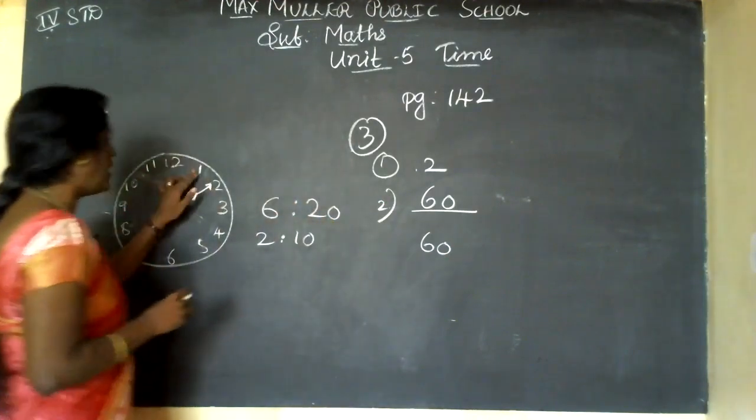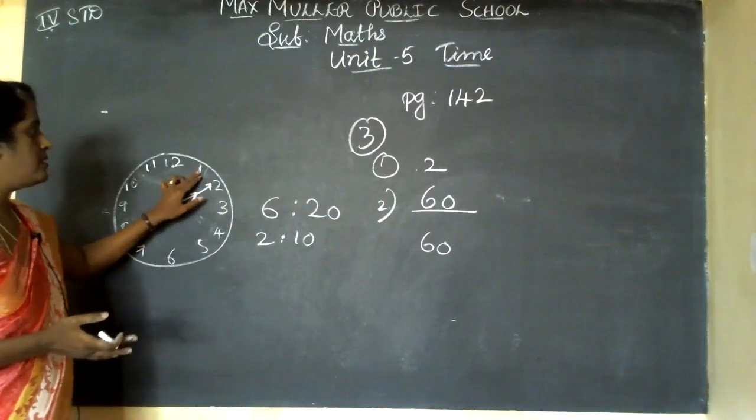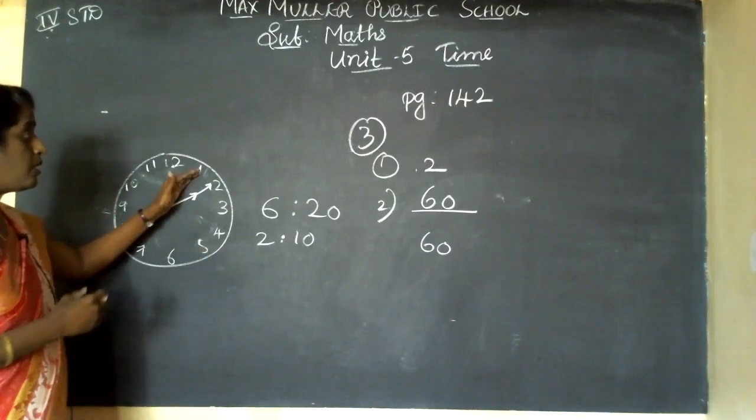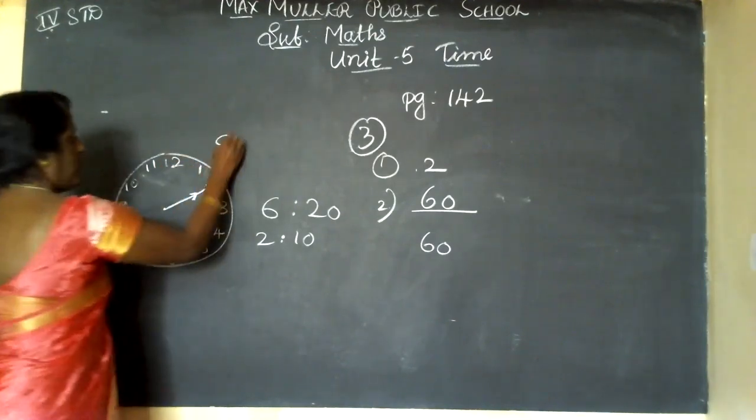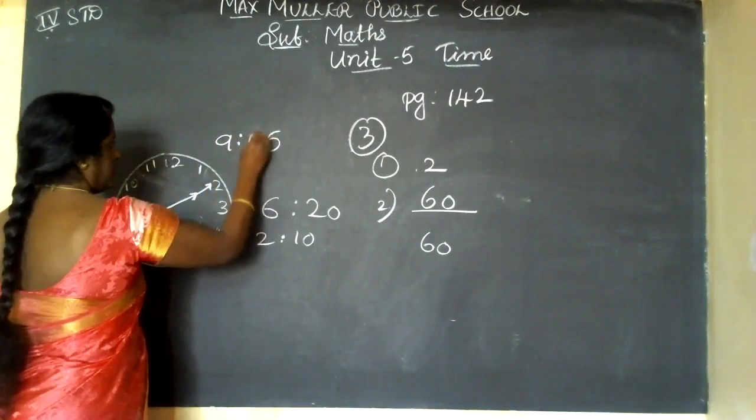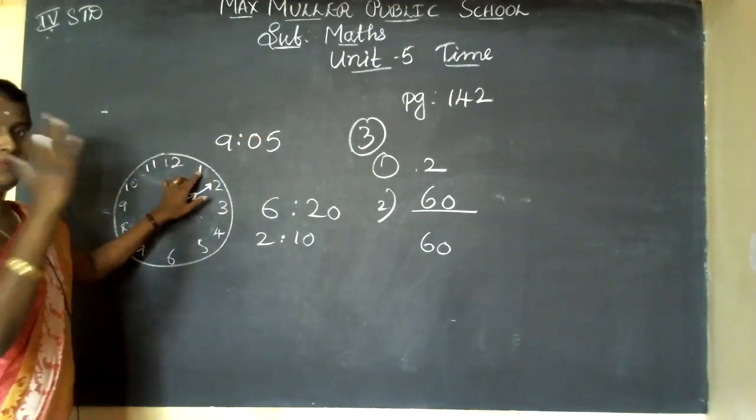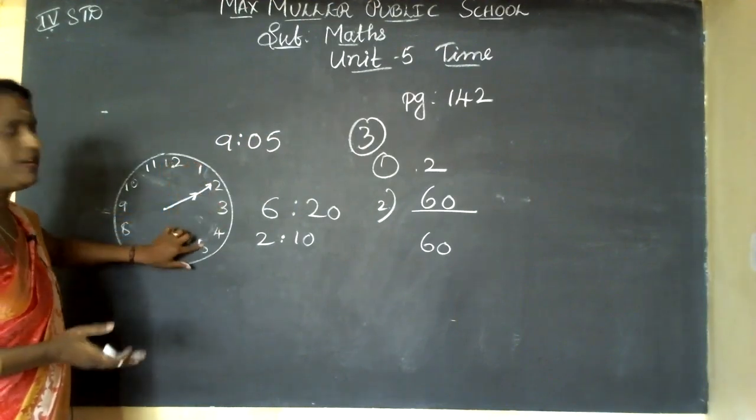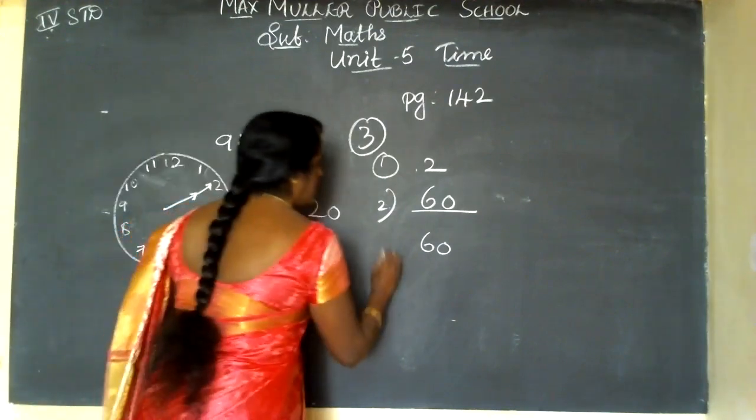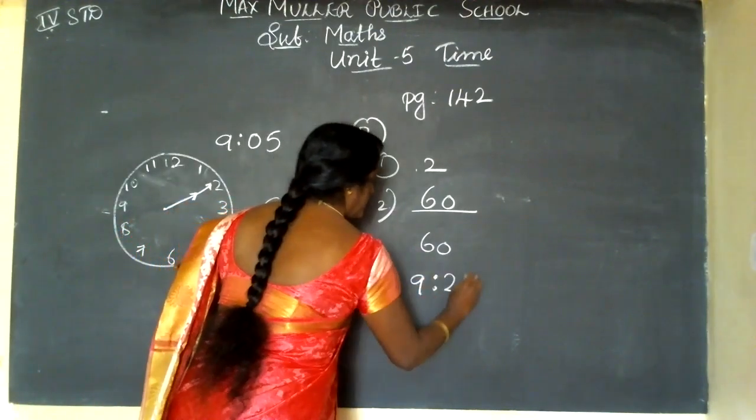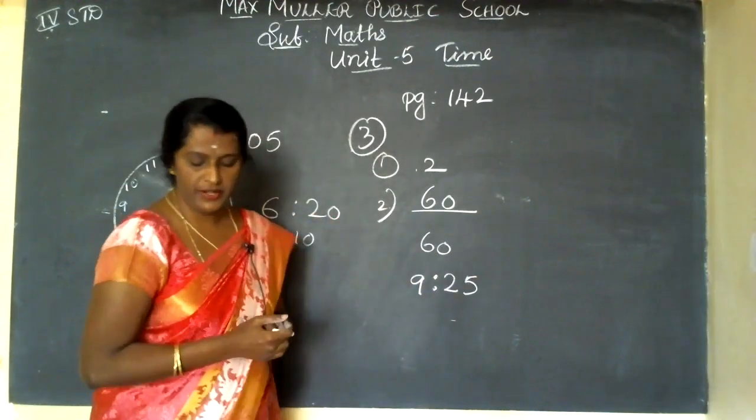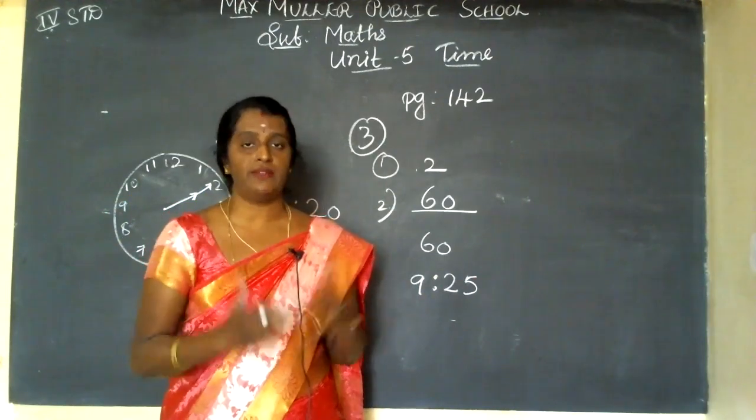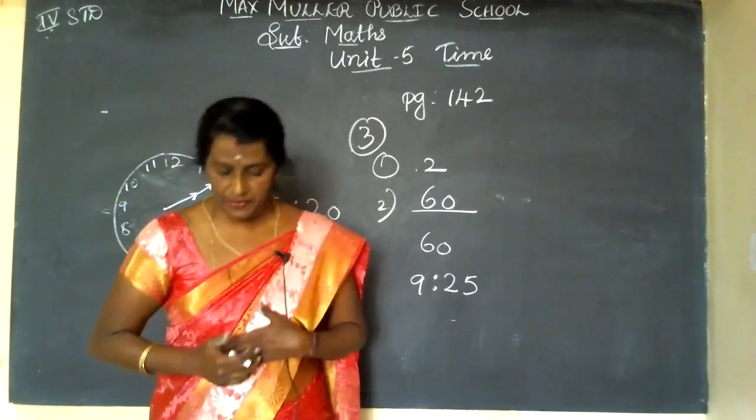20 minutes after 9:05. See here, now the time is 9:05. 20 minutes means 5, 10, 15, 20. So after 9:05, 20 minutes, you should count from 9:05 only. See, 9:05 means 20 minutes after that, you count 5, 10, 15, 20. The time is 9:25. They asked the question 20 minutes after 9:05, so it will become 9:25.